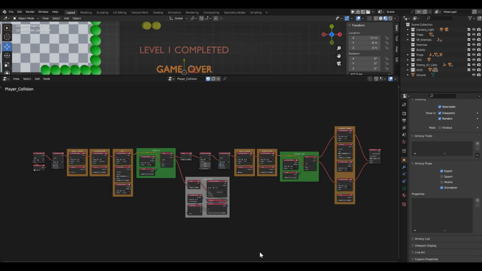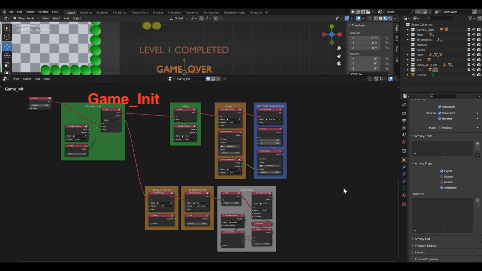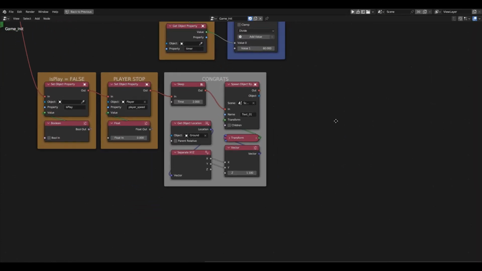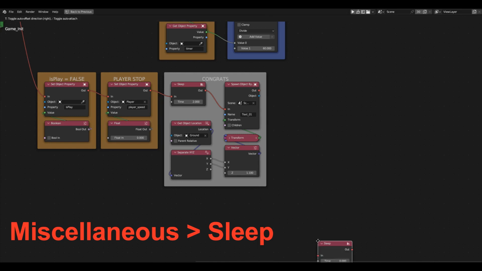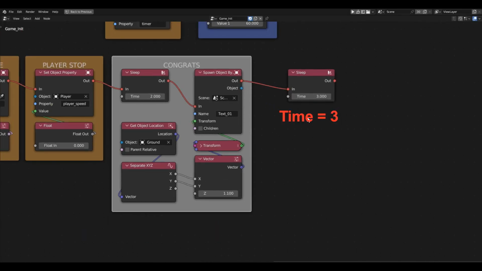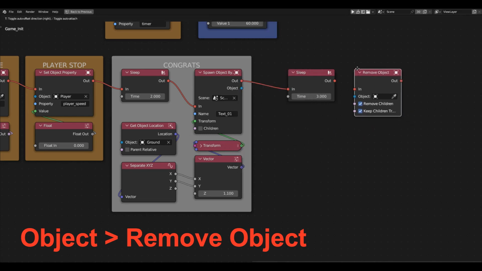So, let's recall where we left off. Let's go to the Game Init branch and find the place where the timer ends and a congratulations message appears on the screen. Let's continue this chain. Let's add a sleep block. Set a delay of 3 seconds. After that, let's remove the congratulatory text from the screen.